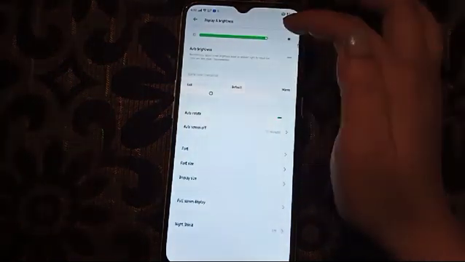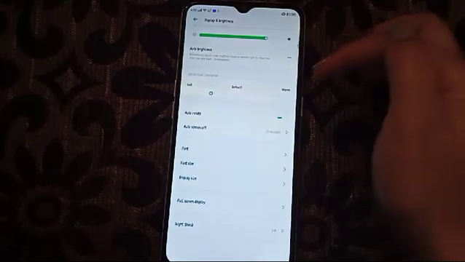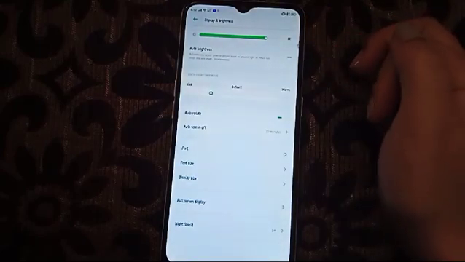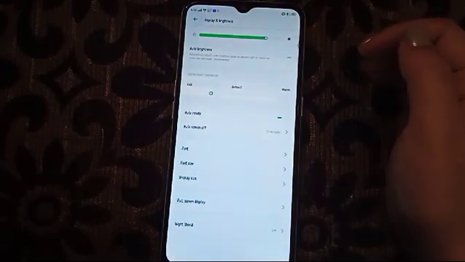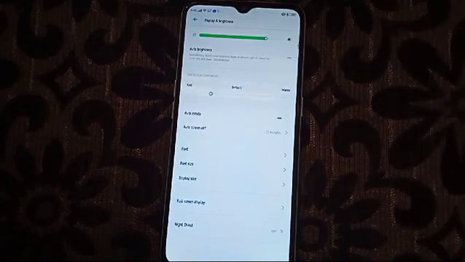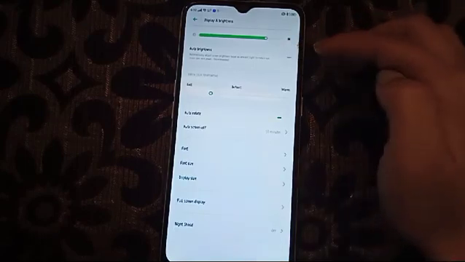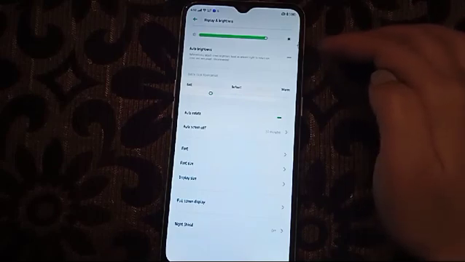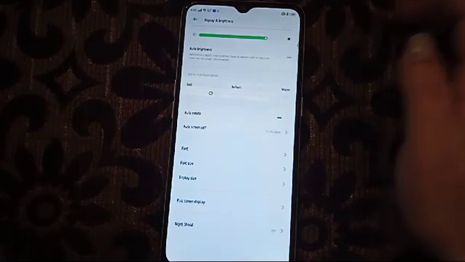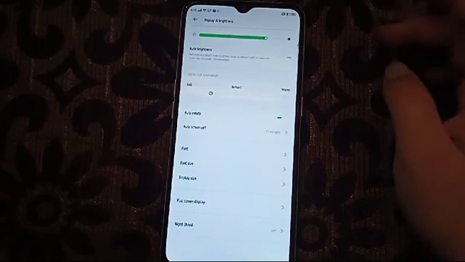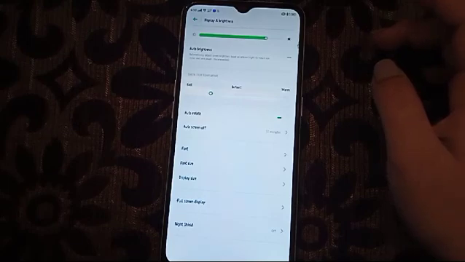Sometimes the mistake you make is you turn on the auto brightness, so that's why there will be a problem in the brightness. So all you need is just to turn this auto brightness on and off so that it will solve the problem. So this is it guys, of how to fix the auto brightness problem in OPPO.